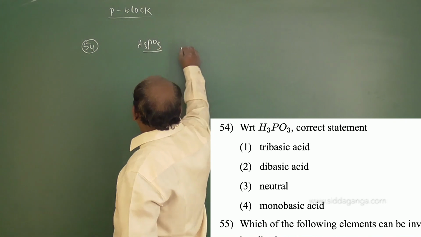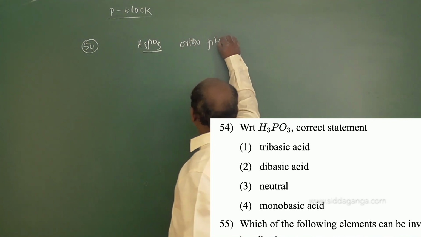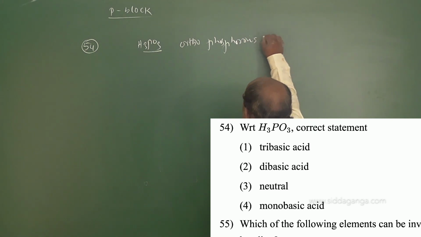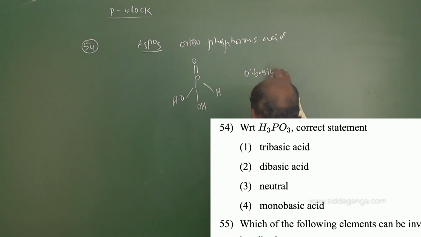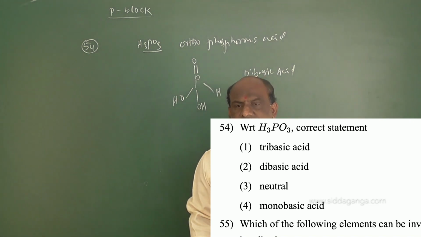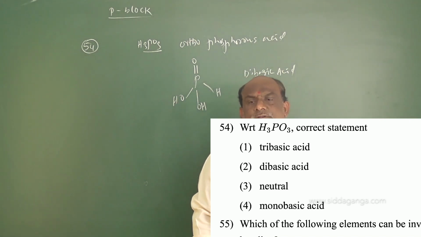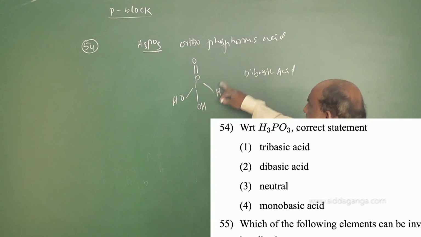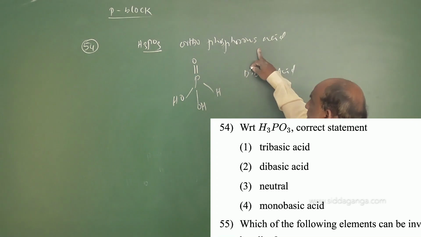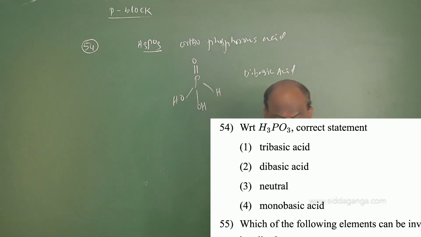H3PO3 is ortho phosphorus acid. Make a note, this is the structure of this compound: P with OH, OH, H, and a double bond to O. It is a dibasic acid. Tribasic acid is wrong, dibasic acid is the right answer, neutral acid is wrong, monobasic acid is also wrong. There are 2 OH functional groups, so it is an example of a dibasic acid. The compound name is ortho phosphorus acid. So option number 2 is the right answer for that question.